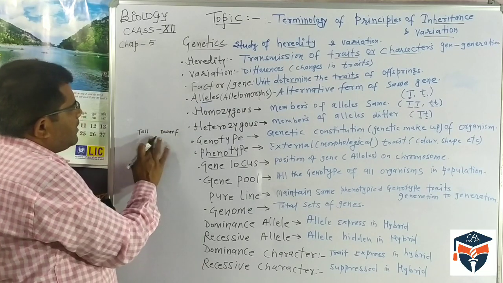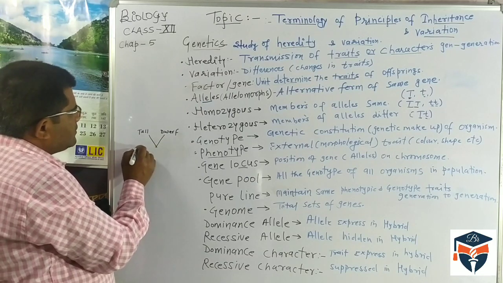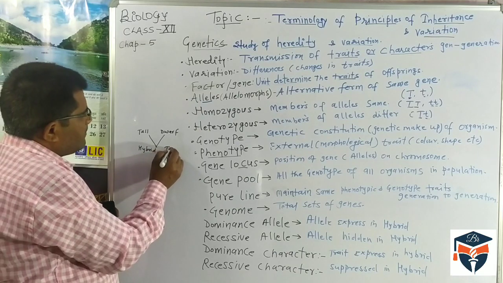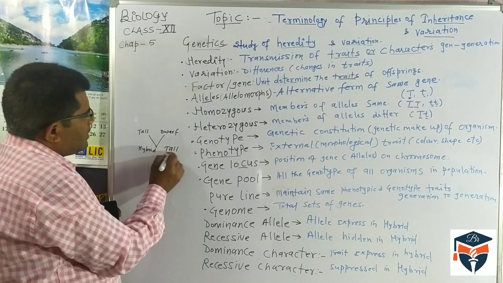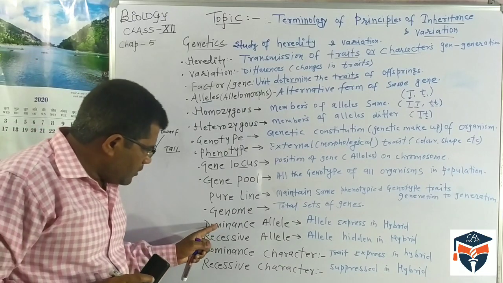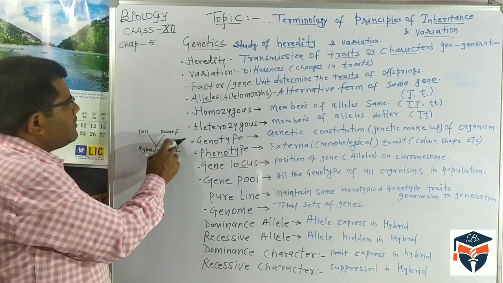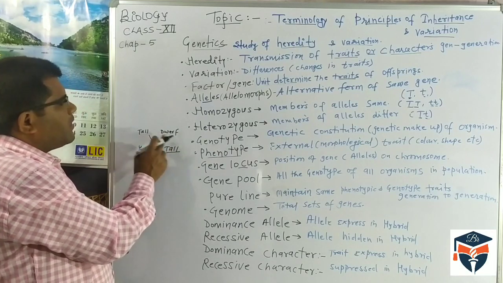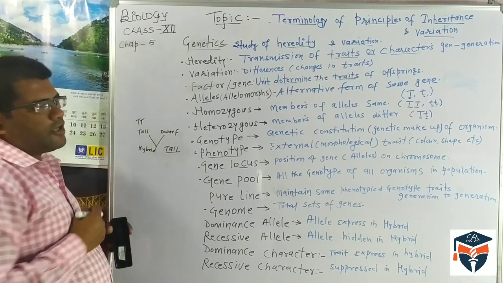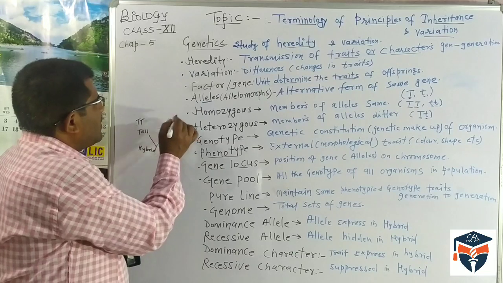When tall and dwarf plants are crossed, in the next generation, in the hybrid, we are getting only tall plants. So those genes are alleles. I am indicating the phenotype characters, tall plant and dwarf plant. For the tall plant, suppose I take capital T, capital T. For the dwarf plant I take small t, small t.